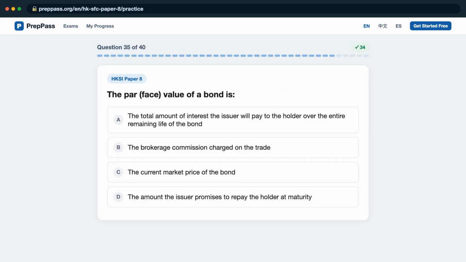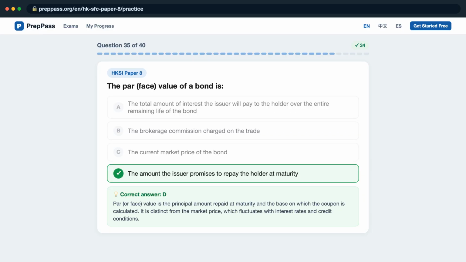Question 35. The par face value of a bond is it A, the total amount of interest the issuer will pay to the holder over the entire remaining life of the bond? B, the brokerage commission charged on the trade? C, the current market price of the bond? D, the amount the issuer promises to repay the holder at maturity? The correct answer is D. A par, or face value, is the principal amount repaid at maturity and the base on which the coupon is calculated. It is distinct from the market price, which fluctuates with interest rates and credit conditions.